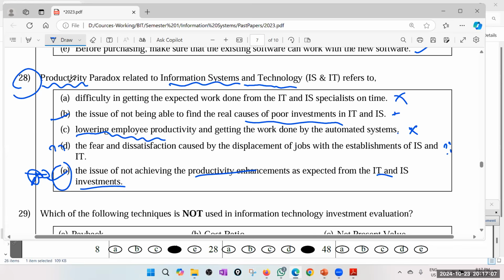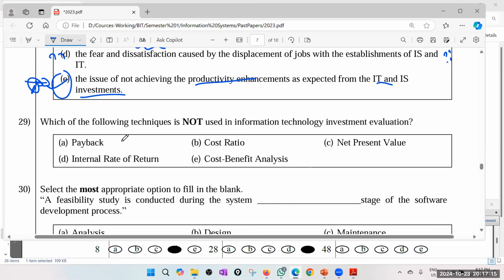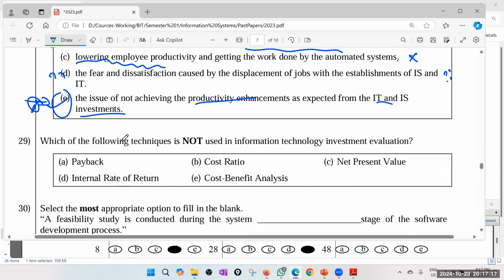So that is a paradox, but that doesn't mean that is always happening, right? Sometimes that can happen due to cultural issues and so on. Of course, this is not a very good example: giving a school student a laptop thinking that it will improve his studies, but maybe he or she is using it for computer games and social media and not doing studies. The paradox.